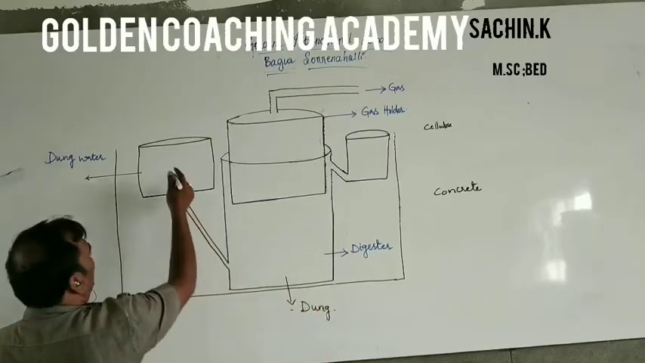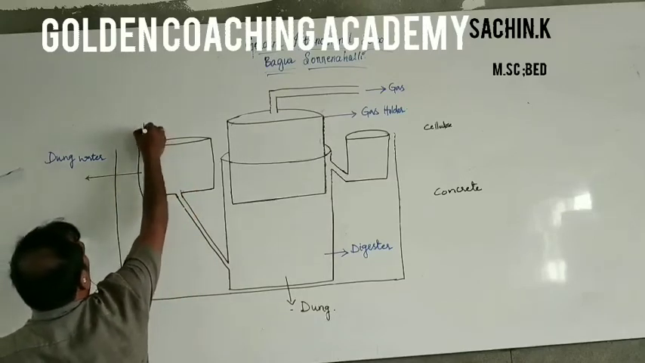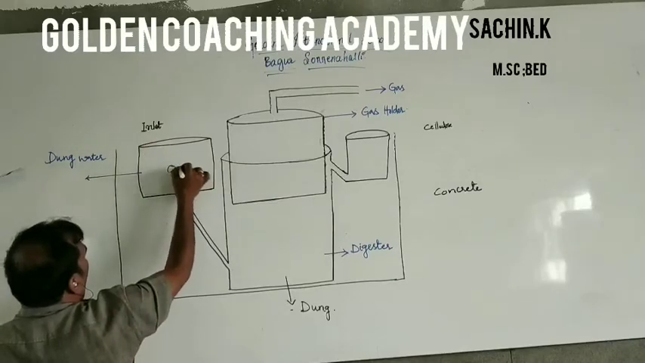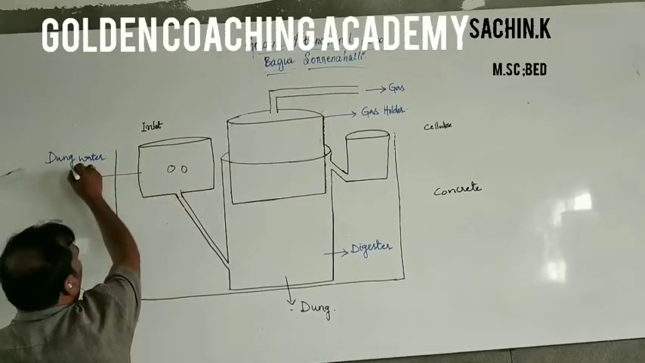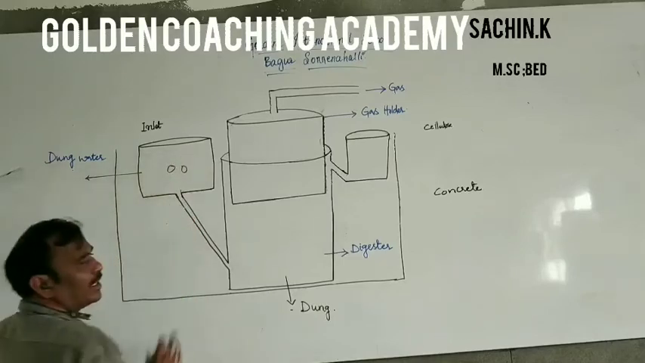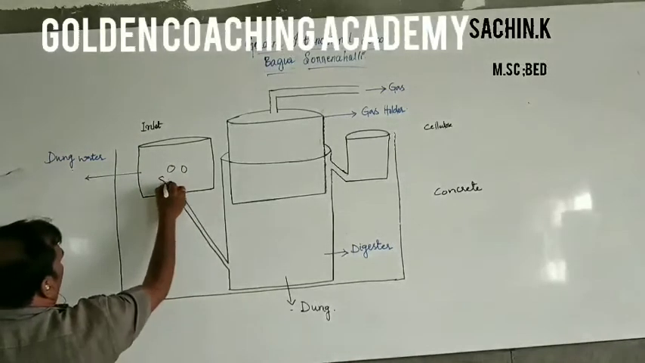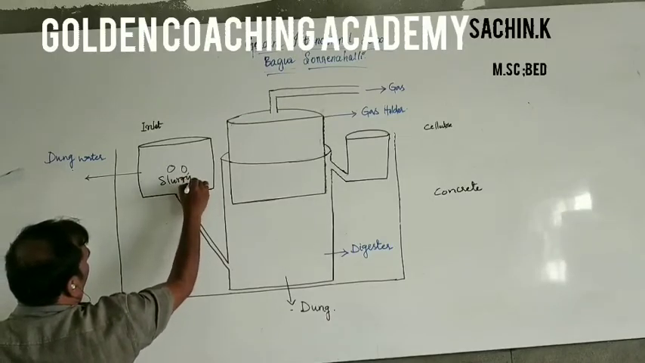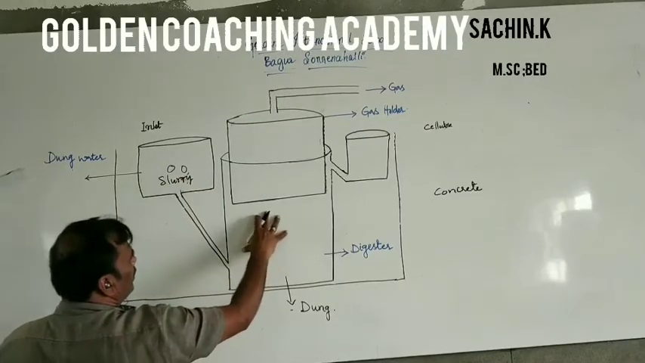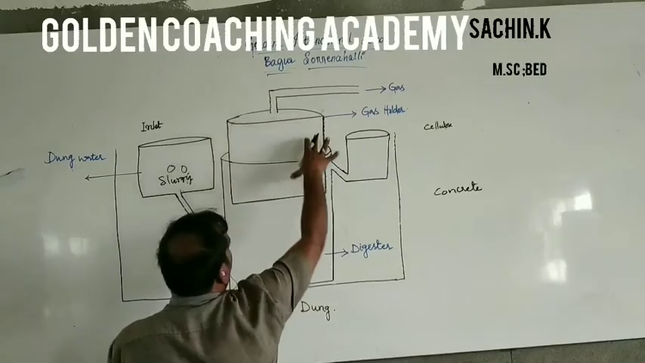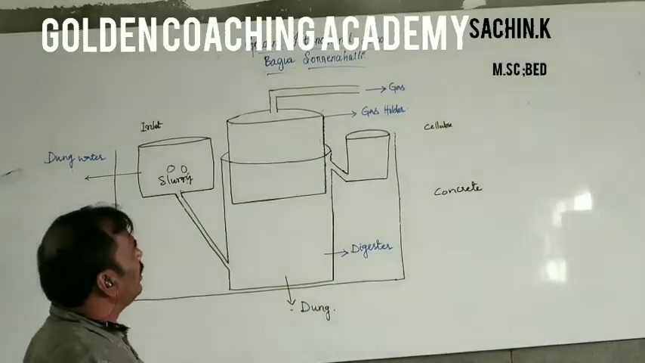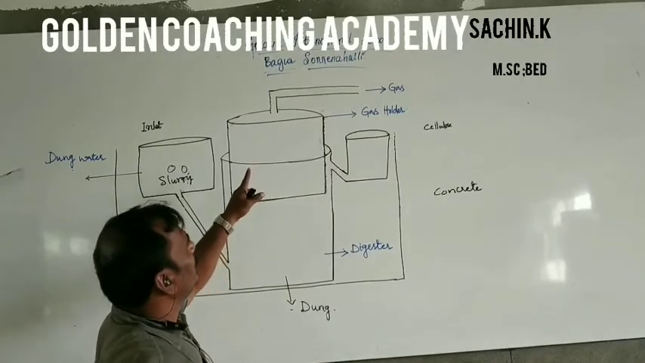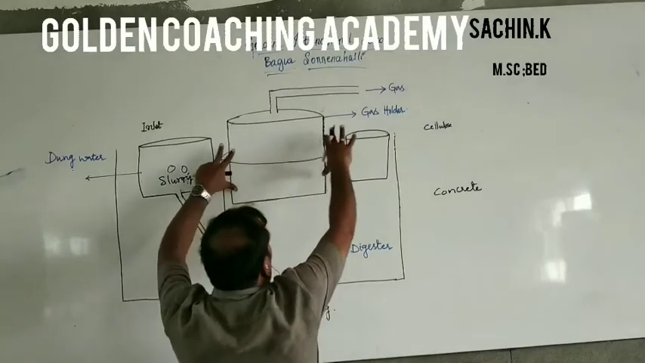Through the inlet, through this inlet, we can pour some water and dung here. We mix the dung and the water. Then it is called a slurry. Then the slurry is poured into this digester, and this digester is covered by a lid, which is connected to a pipe, a gas pipe. Yes, it is entirely covered by this lid.